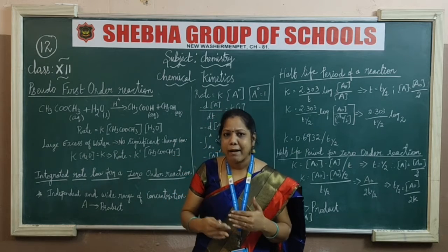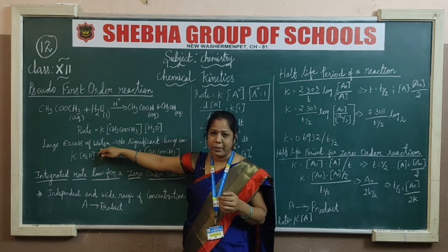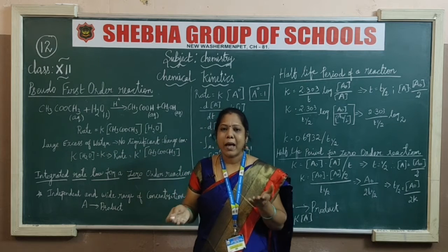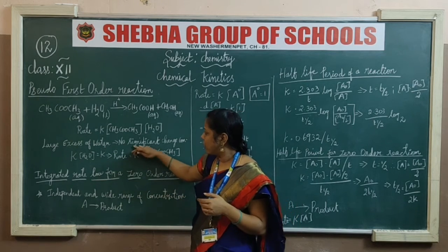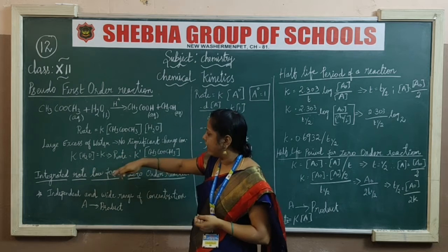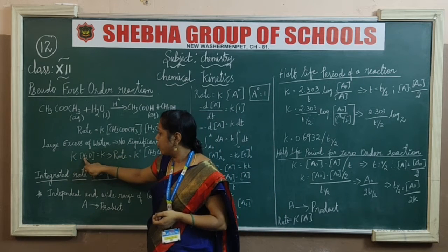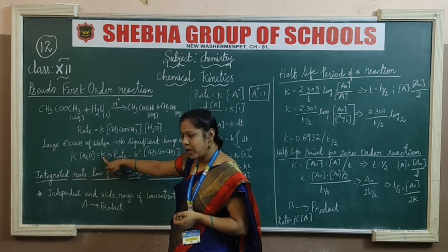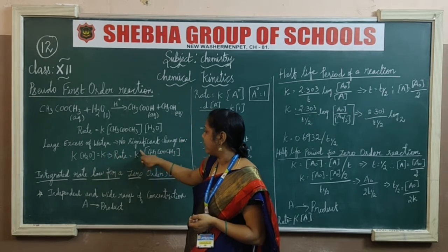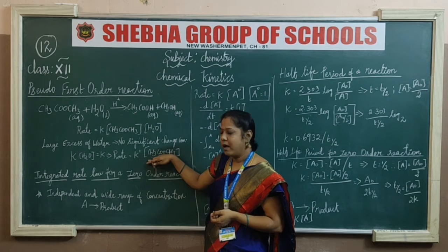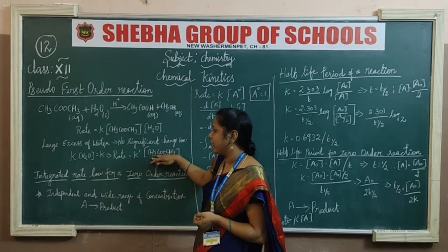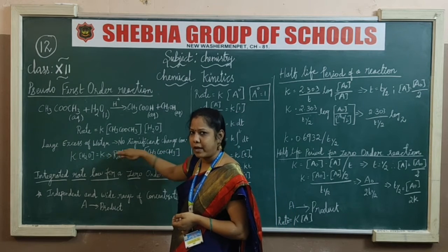Why? Because when more than an excess of water is added, the reaction cannot be unbalanced. So the next step: k[H2O] is equal to k, and rate with k dash is equal to k'[CH3COOCH3]. I am going to split out the rate of the reaction.